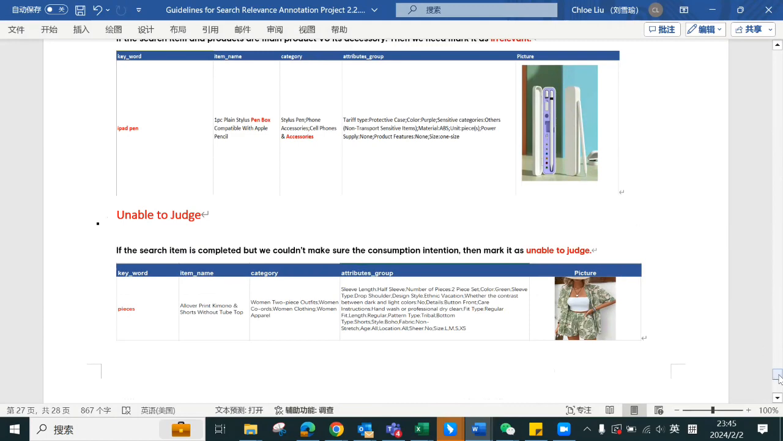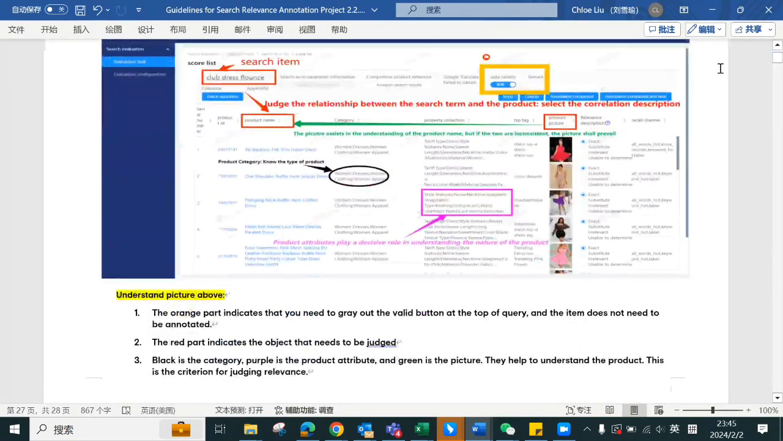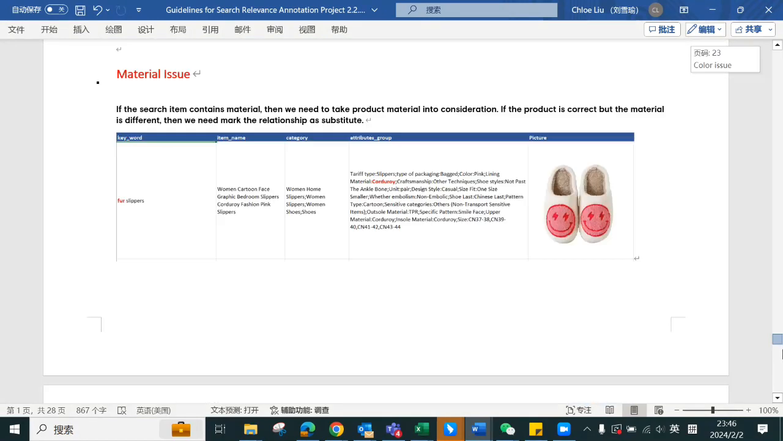Yeah, let's talk about this one. We need to move on. On the very first page, there are actually four options here: exact, substitute, irrelevant, and unable to determine. Also unable to judge, same meaning. So when will we choose unable to determine or unable to judge?